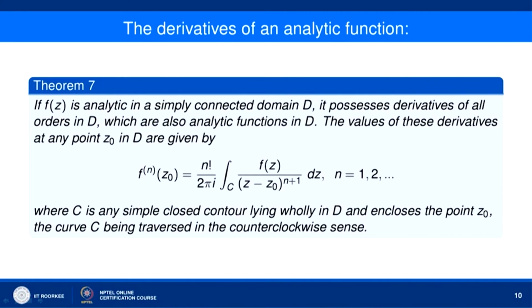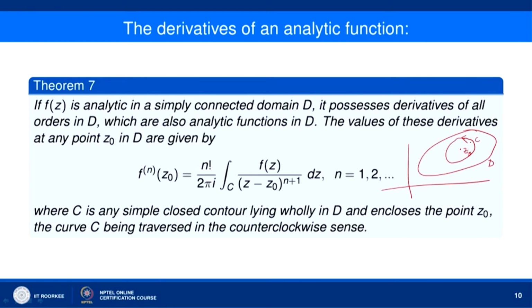Now, C is any simple closed curve lying wholly in D and encloses the point z naught, the curve C being traversed in the counterclockwise sense. Suppose your domain is like this, this is your domain D and this is your point z naught. C is any simple closed curve which encloses z naught and lies completely inside D, and we are moving along C in the counterclockwise direction.